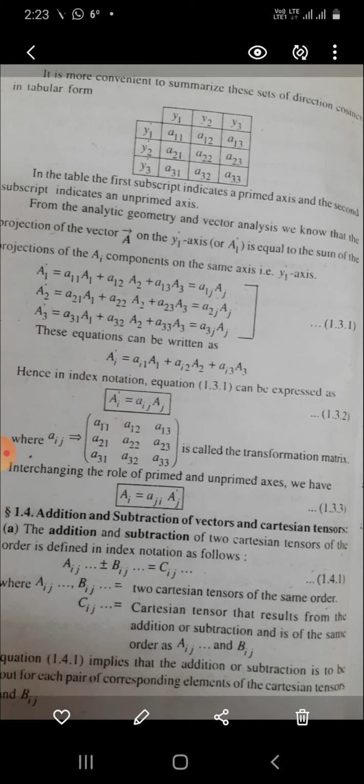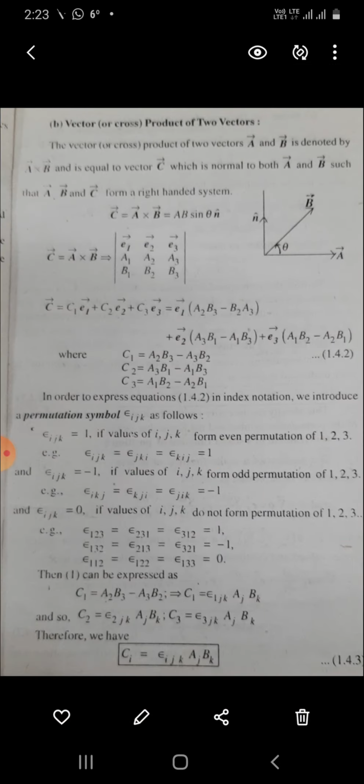Equation 1.41 implies that the addition or subtraction is for each pair of corresponding elements of the Cartesian tensors Aij and Bij. Vector or cross product of two vectors. The vector or cross product of the two vectors A and B is denoted by A cross B